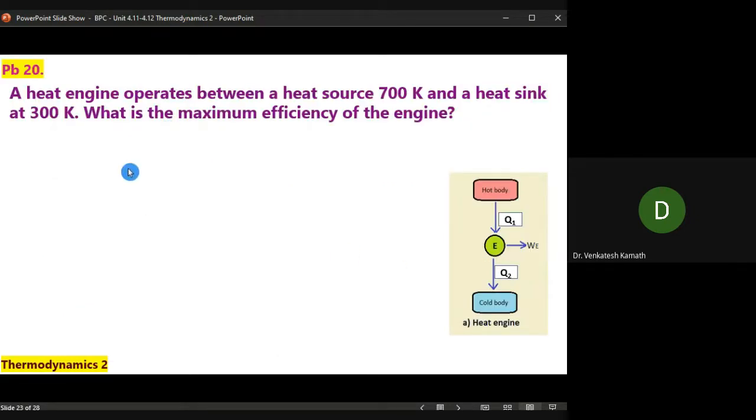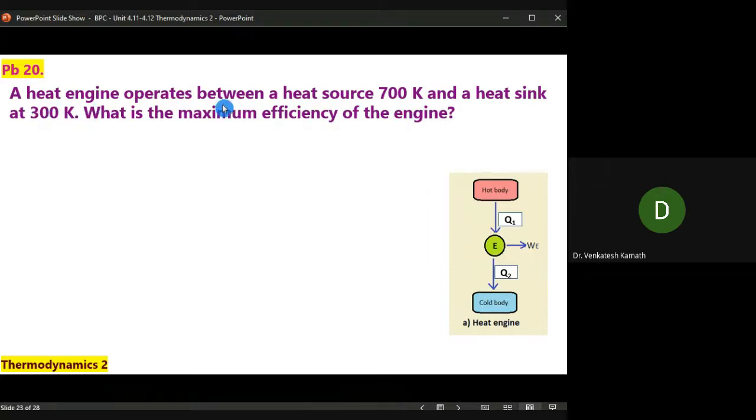Okay, here is a numerical. I'm quickly going through the numerical in a readable way, so you can copy it down later. The class PDF is available in the Moodle. Already it's available there. You can go through that after the class. So just observe the calculation. It's very simple, straightforward calculations here.